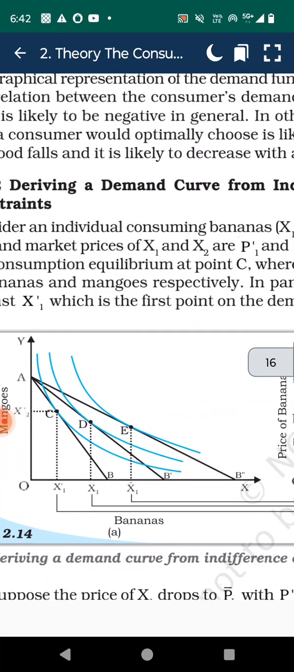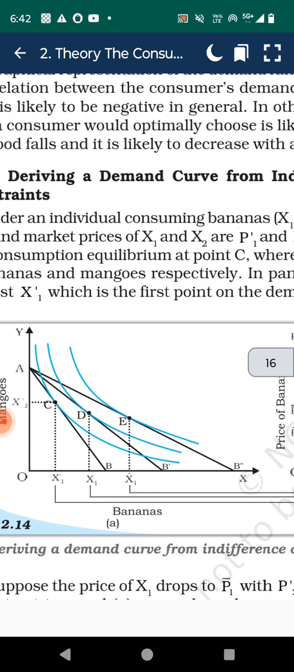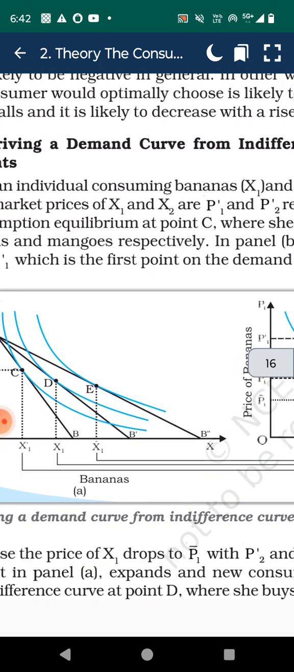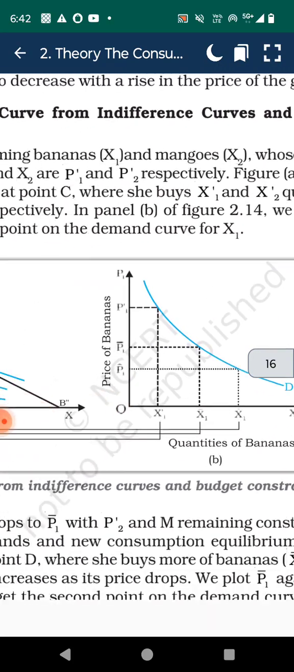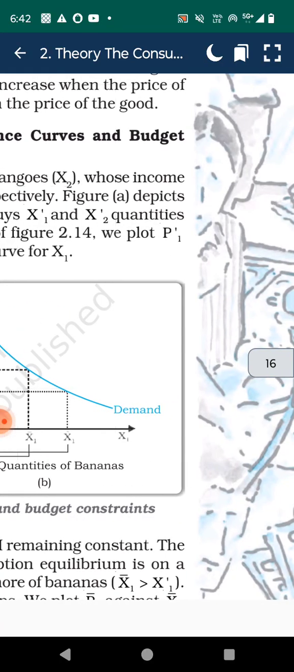The relation between the consumer demand for a good and the price of the good is likely to be negative in general. In other words, the amount of the good that a consumer would optimally choose is likely to increase when the price of the good falls and is likely to decrease with a rise in the price of the good.